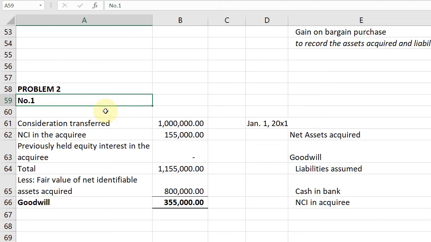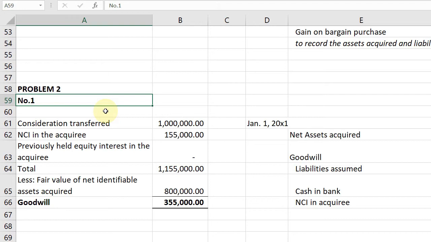In case 1, ABC Co. elects the option to measure NCI at fair value. The independent consultant engaged by ABC Co. determined that the fair value of the 20% non-controlling interest in XYZ is 155,000. This is easy because the fair value of NCI is given. Then, it paid 1 million for an 80% interest in XYZ.